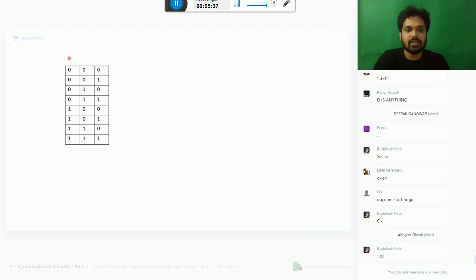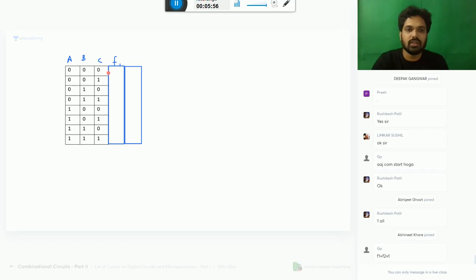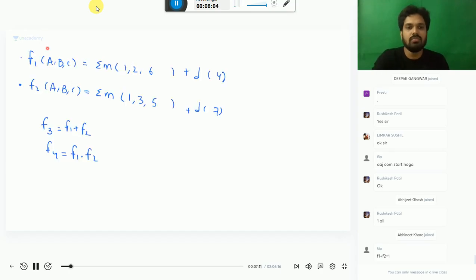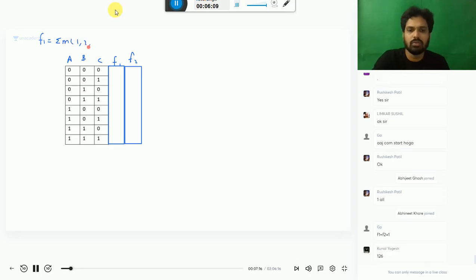You take this as A, B, and C. What is your f1 and what is your f2? So f1 is sigma m of 1 to 6 and don't cares of 4.